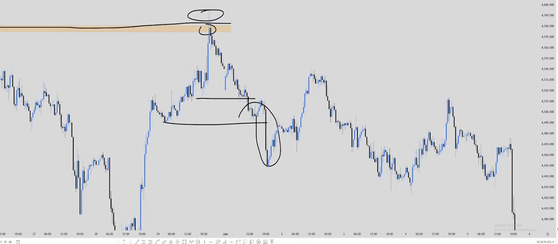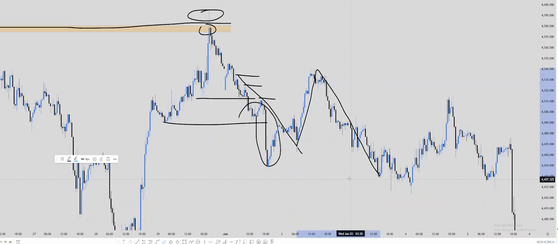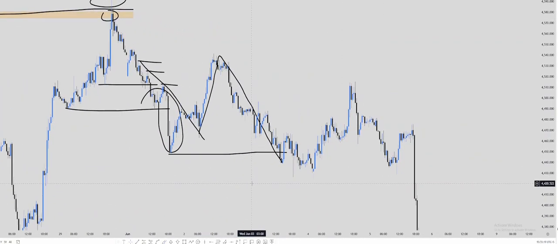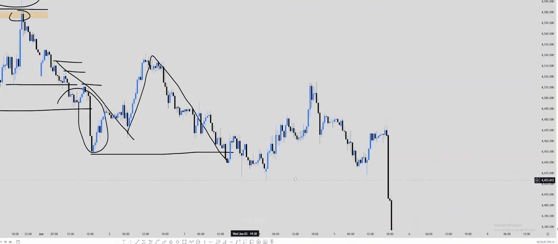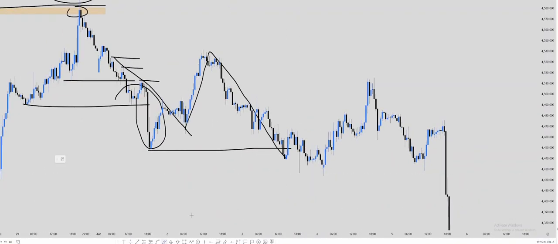Buy side liquidity, we have a high here, a second high here and a third high here. You can see price has cleared all these highs, and this is the trend line liquidity. Price cleared this and then went down, where the target will be the last sell side liquidity. This is the sell side liquidity. After taking the sell side liquidity, price will again move to take the buy side liquidity. Where is buy side liquidity? At these highs, at this high, and at this high. You can see price has cleared the buy side liquidity.